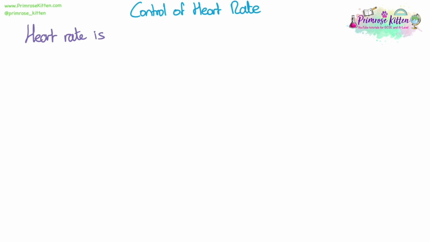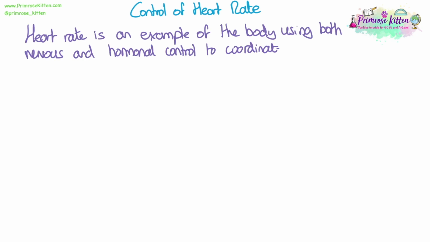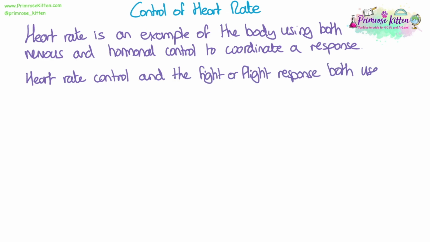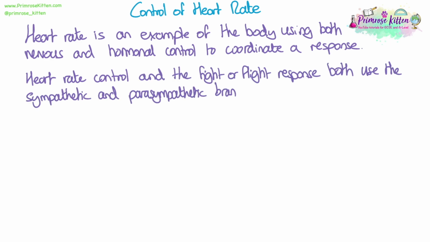Control of heart rate. Heart rate is an example of the body using both nervous and hormonal control to coordinate a response. The control of regular heart rate and the fight or flight response, which affects heart rate in stressful conditions, both use the sympathetic and parasympathetic branches of the autonomic nervous system.